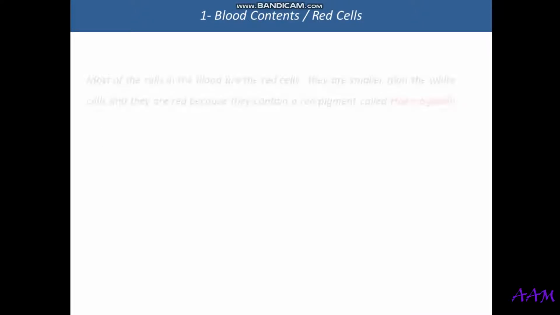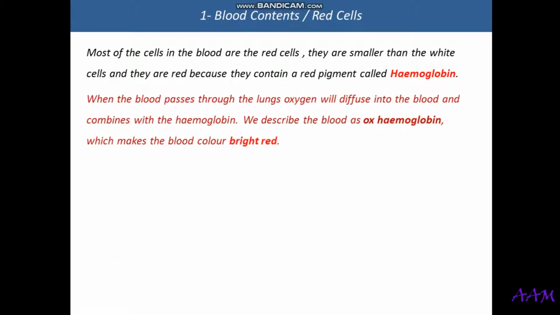So the red cells, the main actors. The red cells have a substance, a pigment called hemoglobin. What is this hemoglobin? When our blood goes through the lungs, the oxygen in the air that we breathe diffuses from the air sacs into the blood. When it diffuses from the air sacs into the blood, it combines with this hemoglobin. And when it combines with the hemoglobin, the color of the blood turns bright red, and we call it